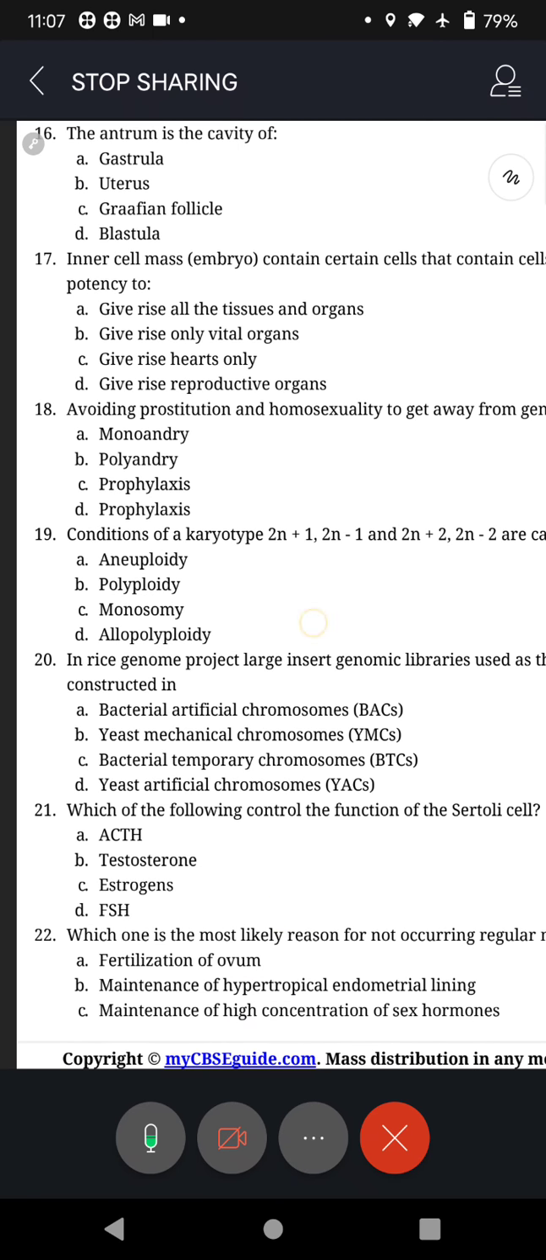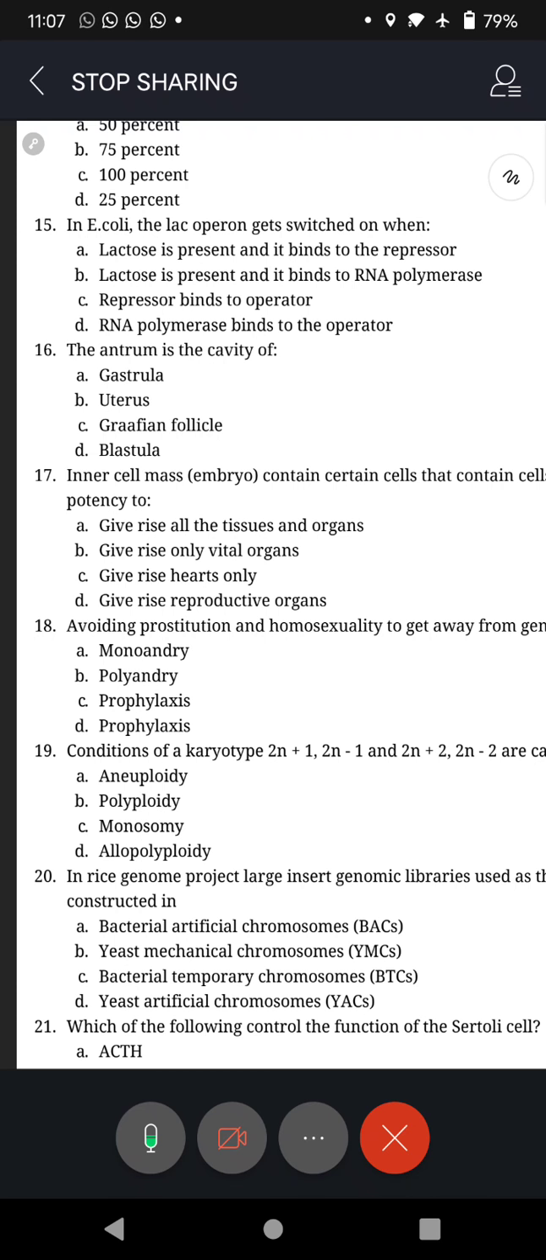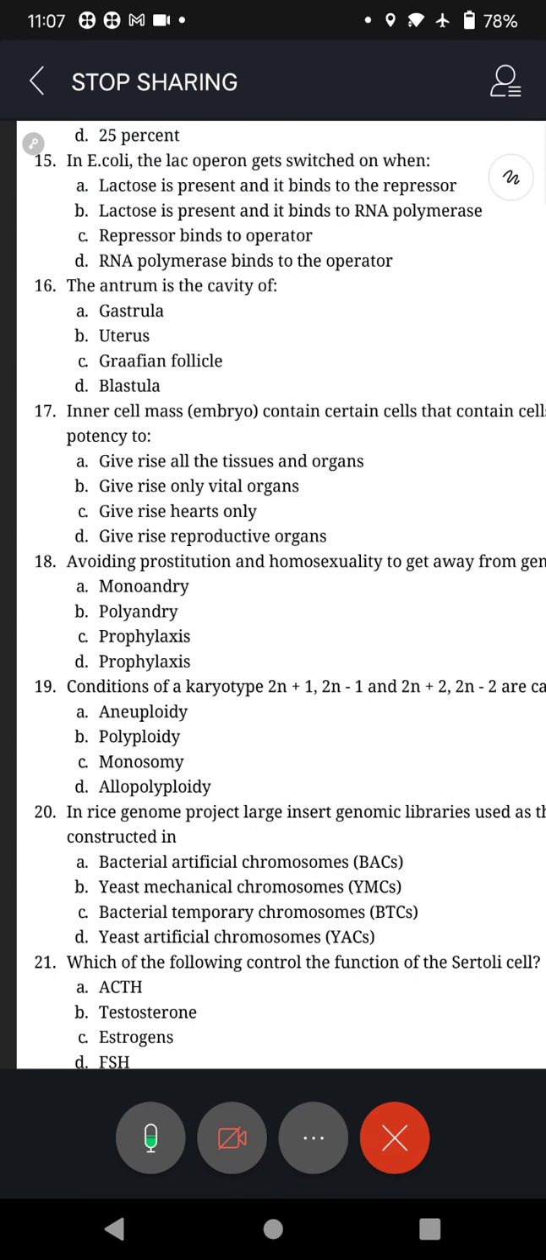Question 14, A. Question 15, A. Question 16, C. Question 17, A. Question 18, D. Question 19, A, aneuploidy. Question 20, A, bacterial artificial chromosome.